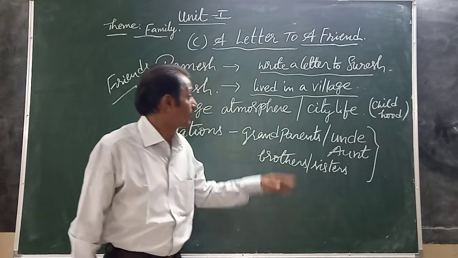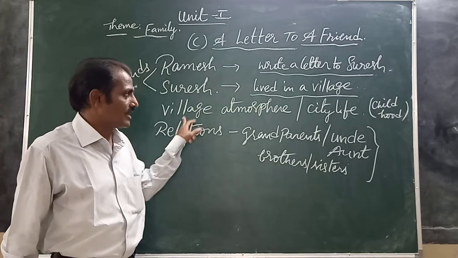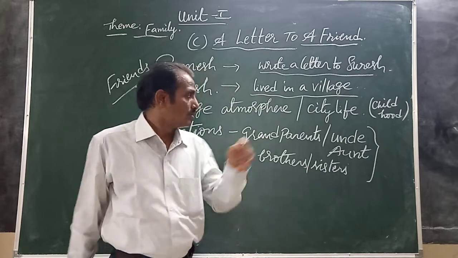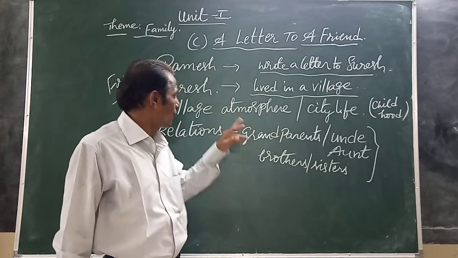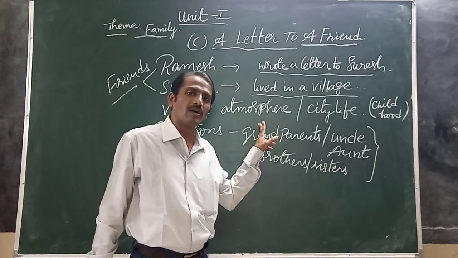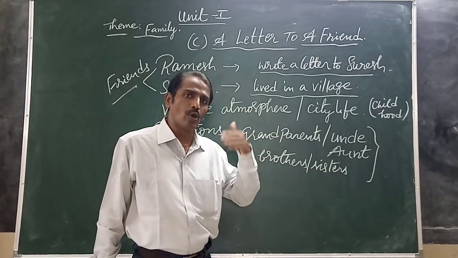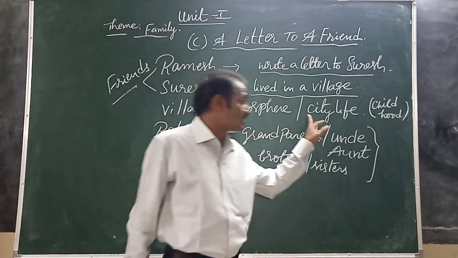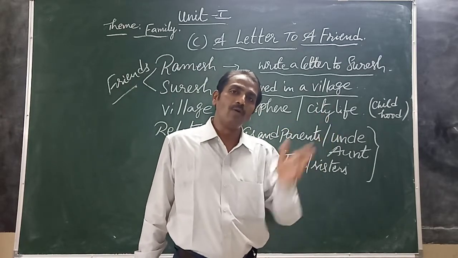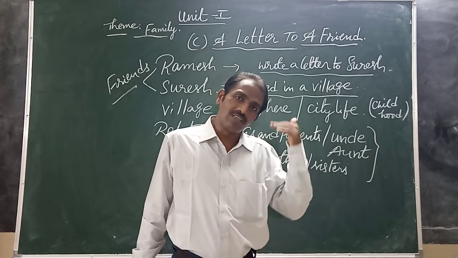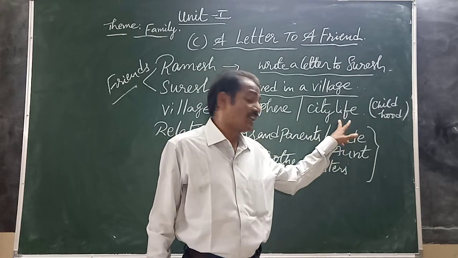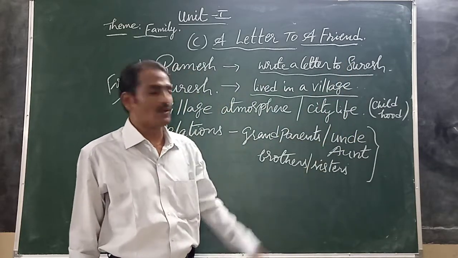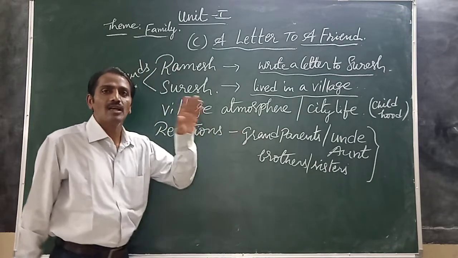Here, children, village atmosphere. In this lesson we find two atmospheres. One is village environment or village atmosphere. Here Ramesh is going to describe everything: how they enjoyed their childhood days and city life. So what is city life? How is it at present? Ramesh is also going to describe his present life, which is connected to city life, and his previous childhood life, which is connected to village life.